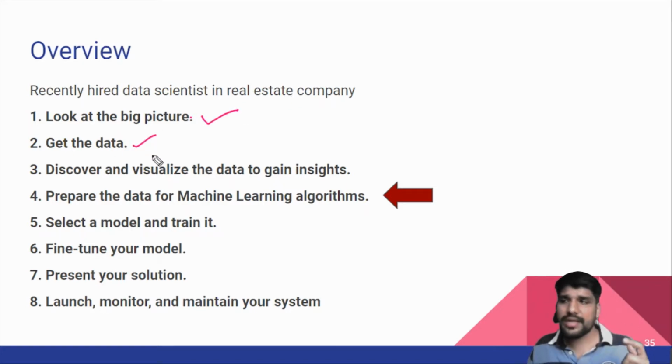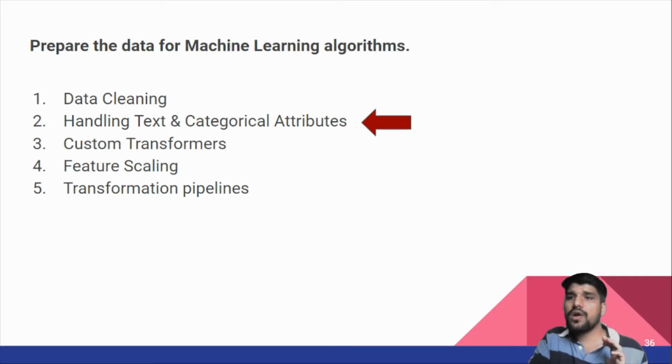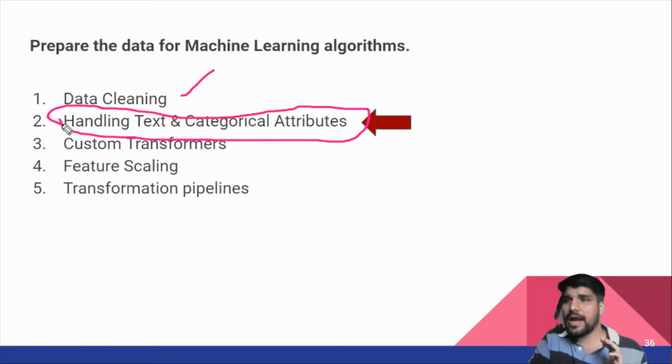Then how to get the data, and then how to visualize the data to get insights about the data. And next, now we are focusing on prepare the data for machine learning algorithm. In this part we have already covered one point, that is data cleaning, and today we are focusing on handling the text and categorical attributes.